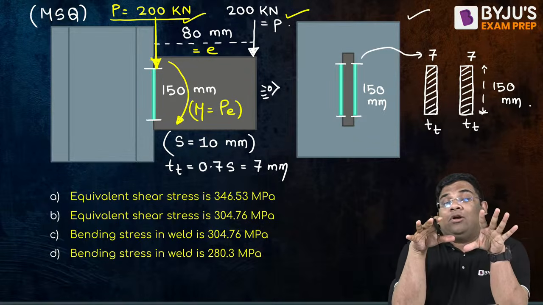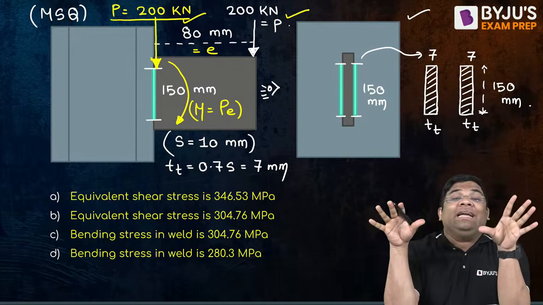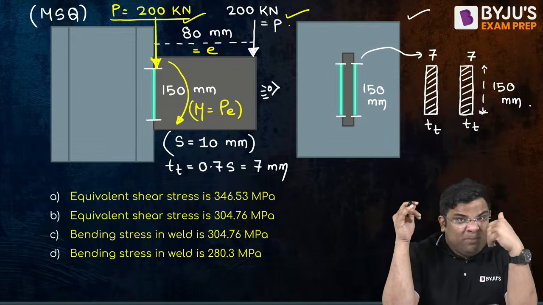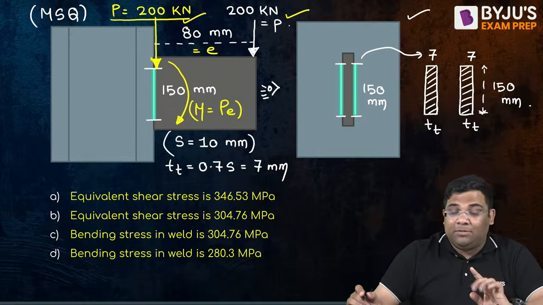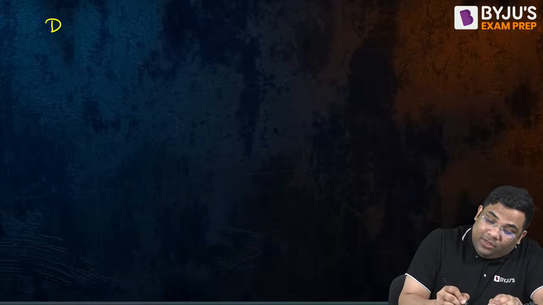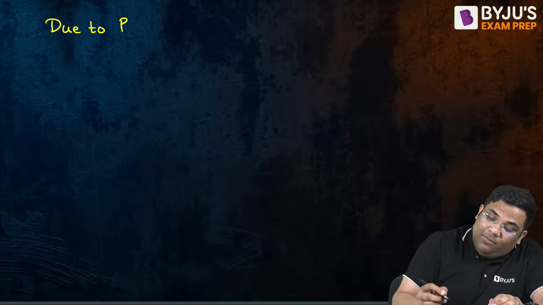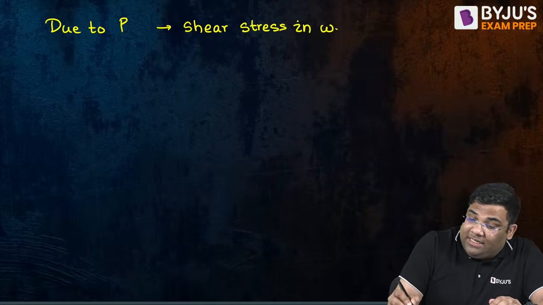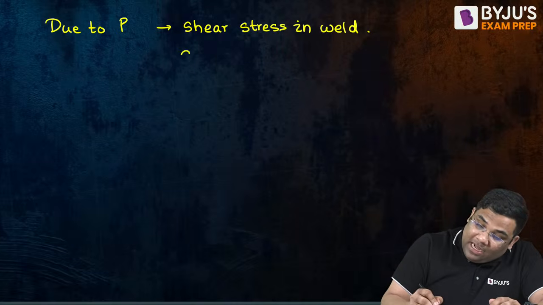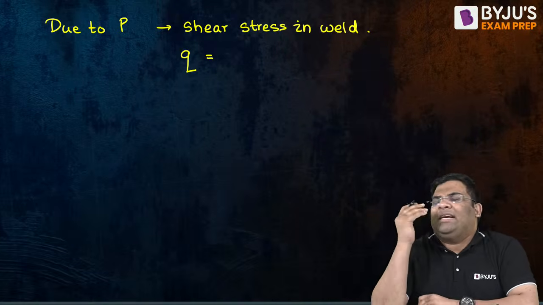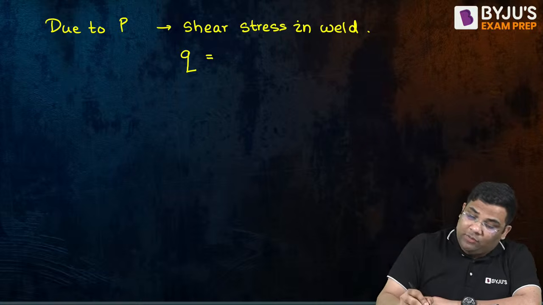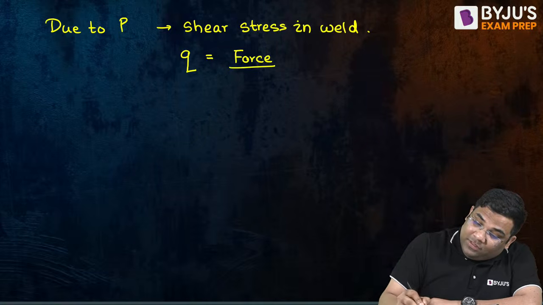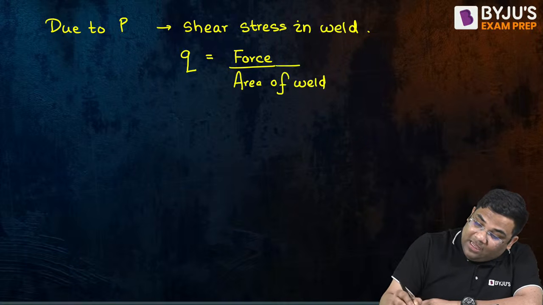Now the force P acting on the weld, it will act as what? It will act as shear. You can see it is passing parallel, right? It is parallel to the weld area. So due to P, there will be shear stress in weld, right? And how to find out shear stress? Very easy. What is stress? Stress is force by area. So this shear stress will be the force by the area. Now area of what? Area of weld, because we are finding the stress in weld.